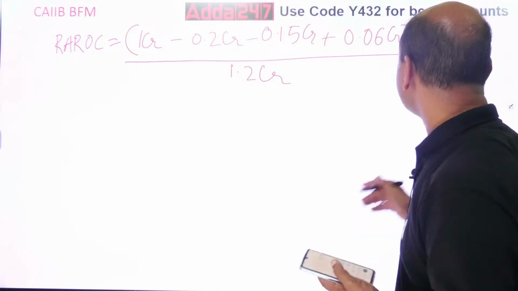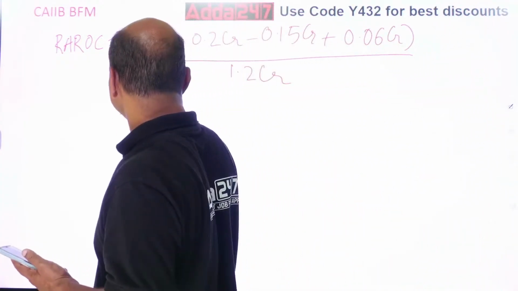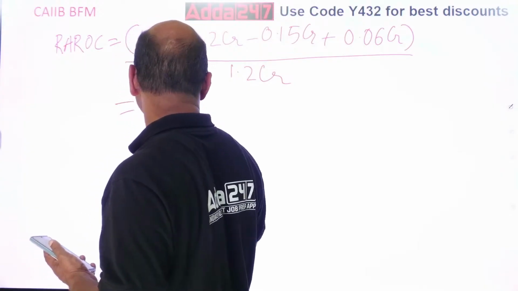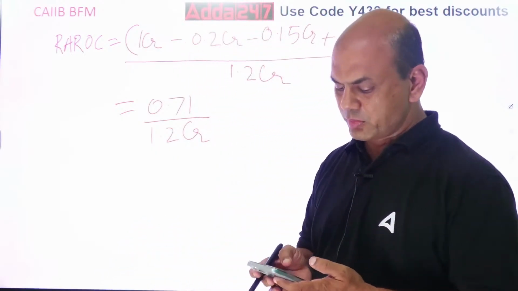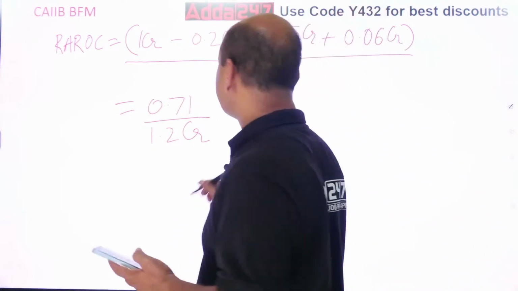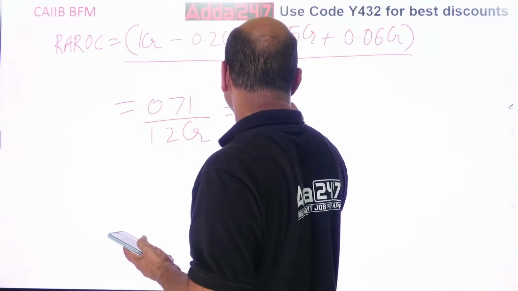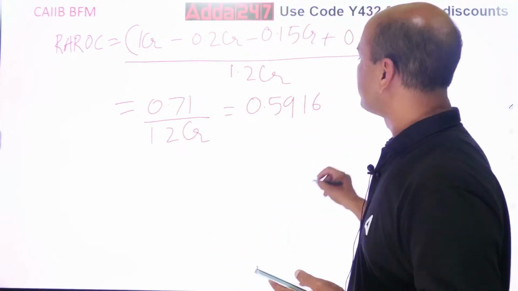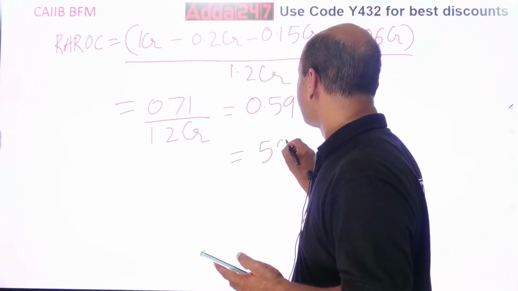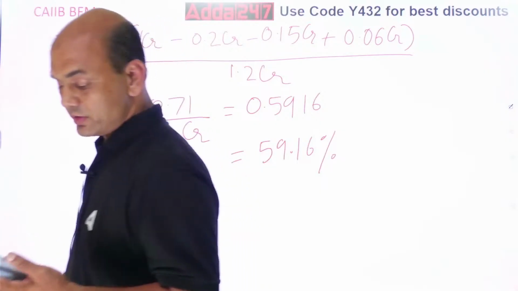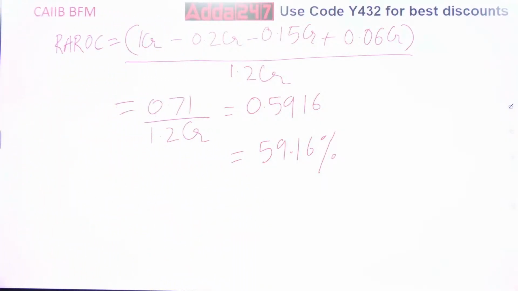0.71 divided by, see, I'll write it down. So RAROC equals 0.71 upon 1.2 CR. Both are in CR, so 1.2. So you're getting it as 0.5916. So in percentage it will be 59.16%. This is your RAROC. Very, very, very important term, RAROC.